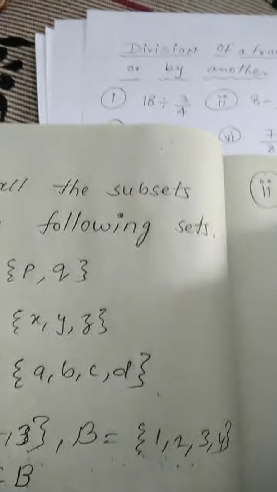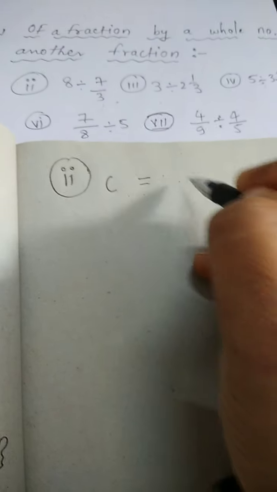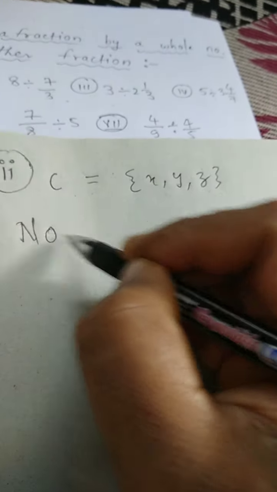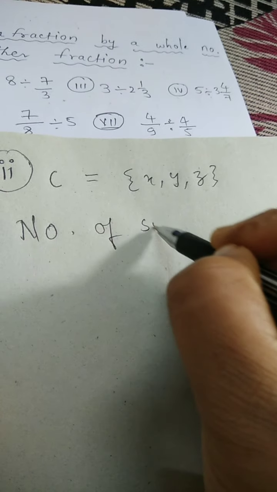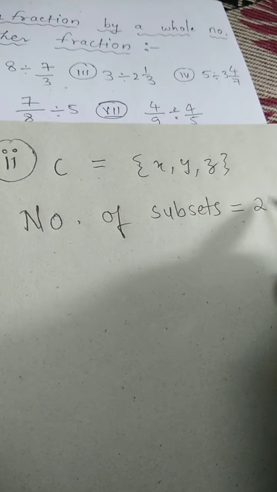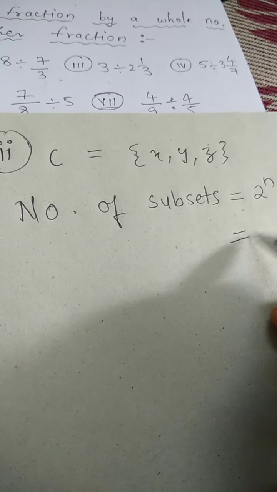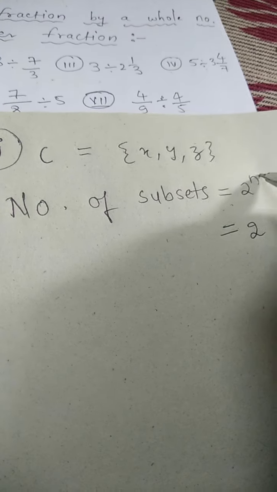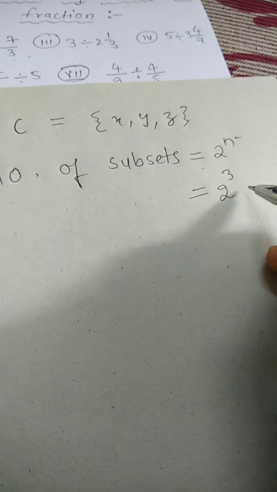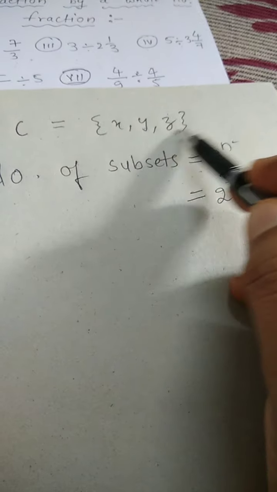C is equal to {x, y, z}. Here again, the number of subsets is 2 to the power n. What is the value of n? 3, because there are 3 elements.